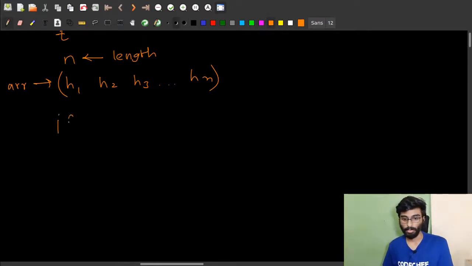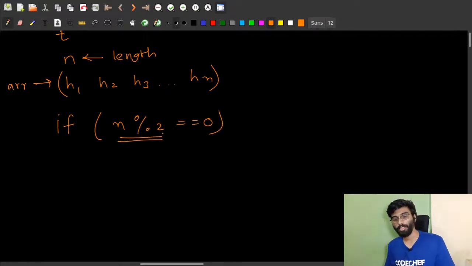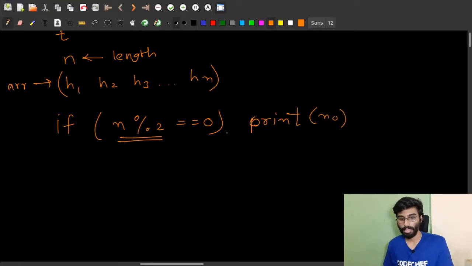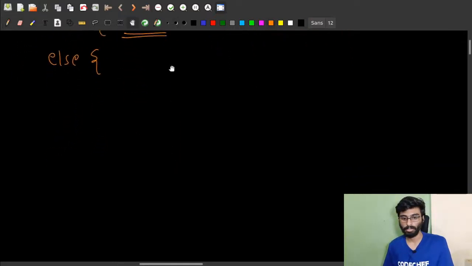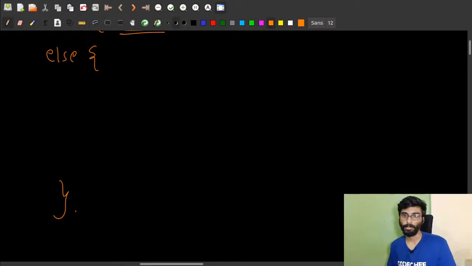So first, we can check if the length is even: the modulus with 2, meaning the remainder with 2, if it is equal to 0, then it is even. So we can directly conclude that the answer is no, and we can print no. Else, now let's check the other conditions. Now in this case the length is already odd, so we know that it can be valid.